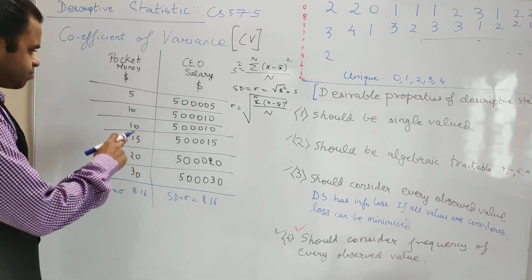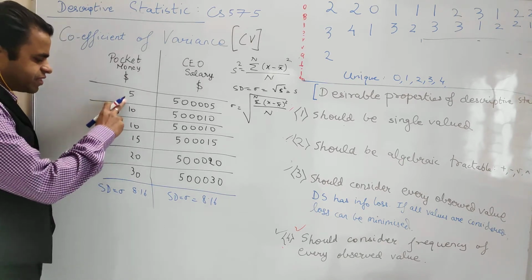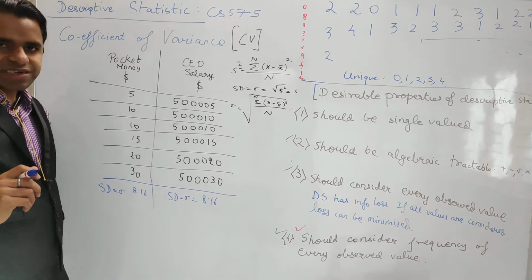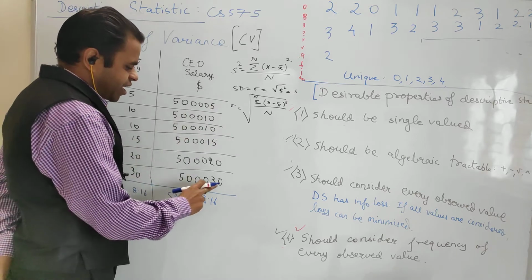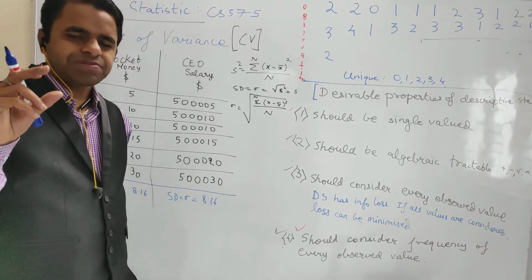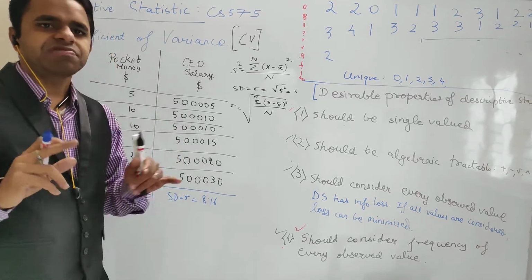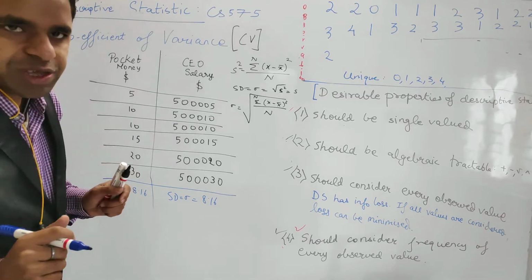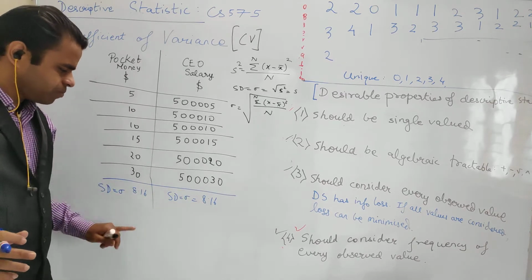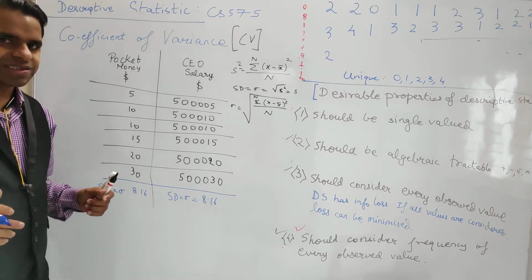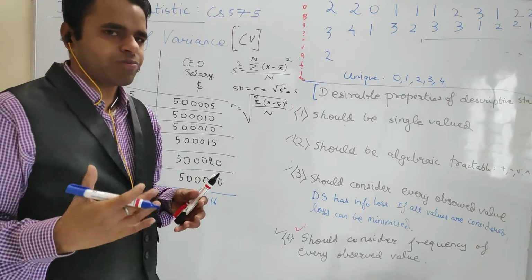In this case, you can see this value varies from 5 to 30, so there is a huge difference between 5 and 30. But when you see 5 lakh 5 US dollars and 5 lakh 30 US dollars, the difference seems to be very little, just a $25 difference against a figure of 5 lakh USD. But interestingly, in both cases the standard deviation comes out to be 8.16 and 8.16. So whether this deviation tells you anything, probably not.